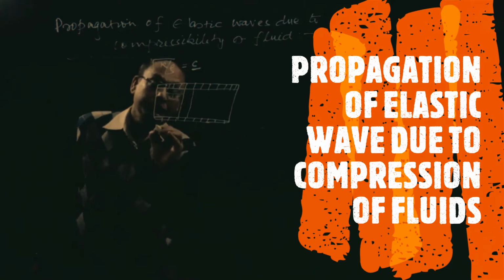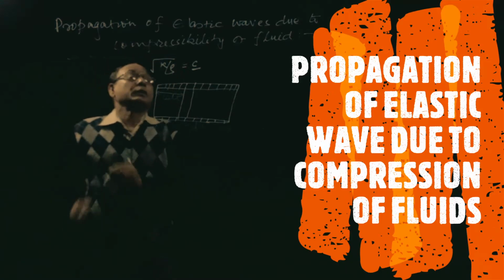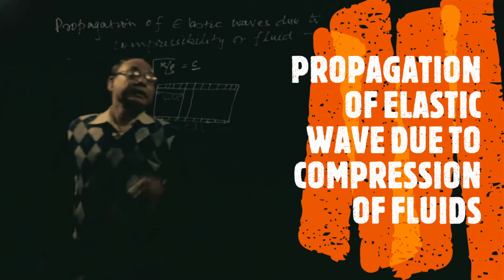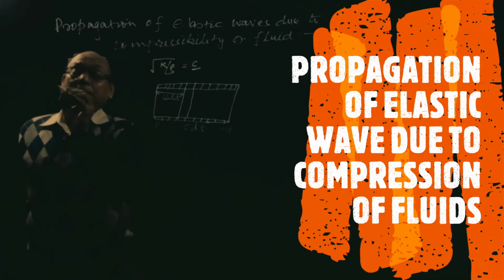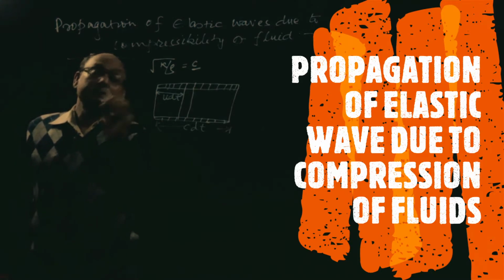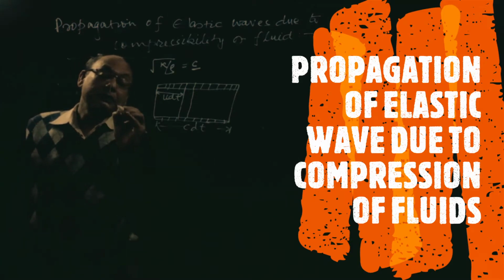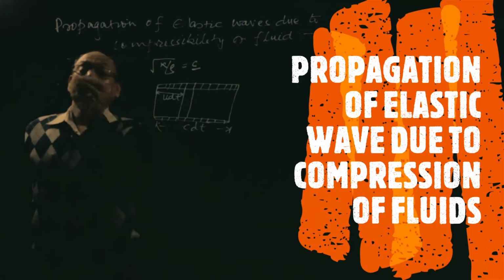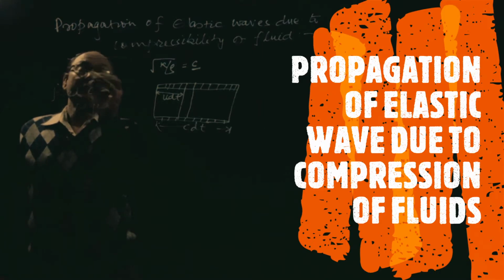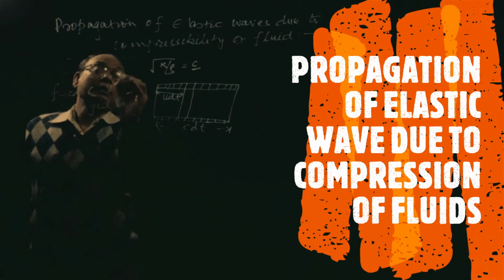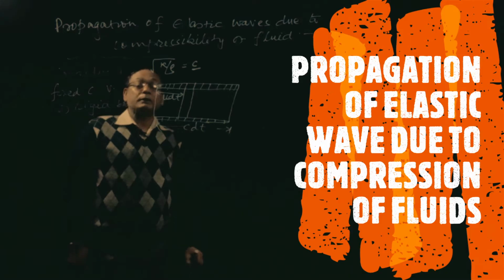Okay, so let us consider a fixed control volume of rigid body.